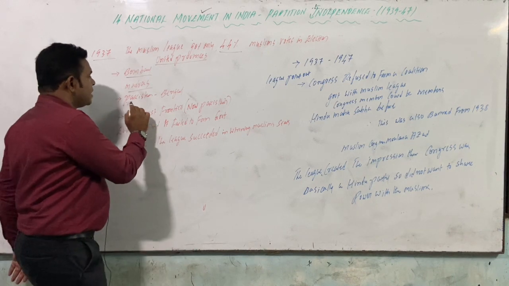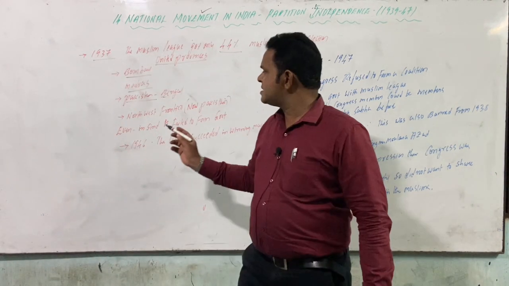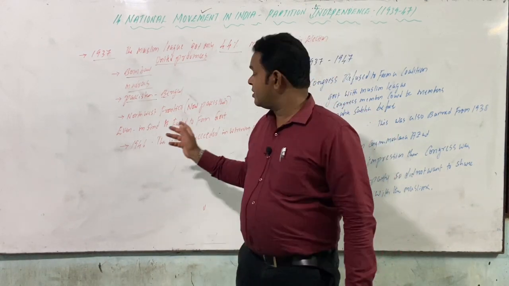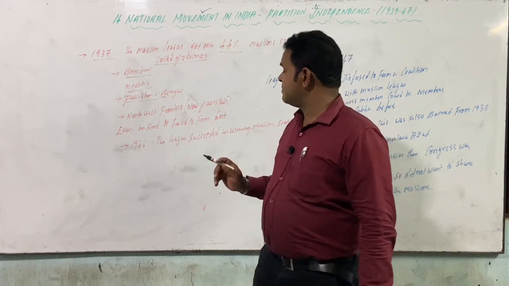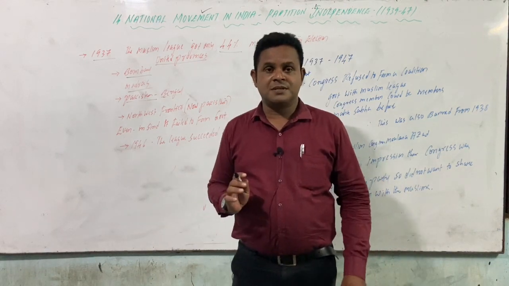So at the time, in the provinces like Bengal and the Northwest Frontier, now currently what we call Pakistan, even in Sindh, the League failed to form the government. In 1946, the League succeeded in winning the Muslim seats.